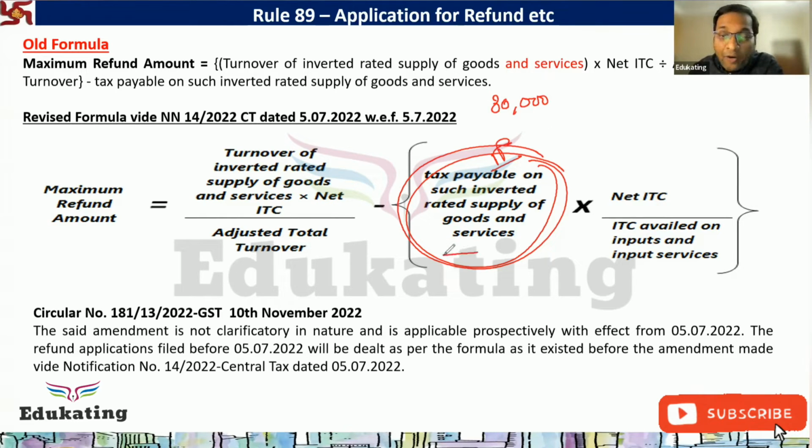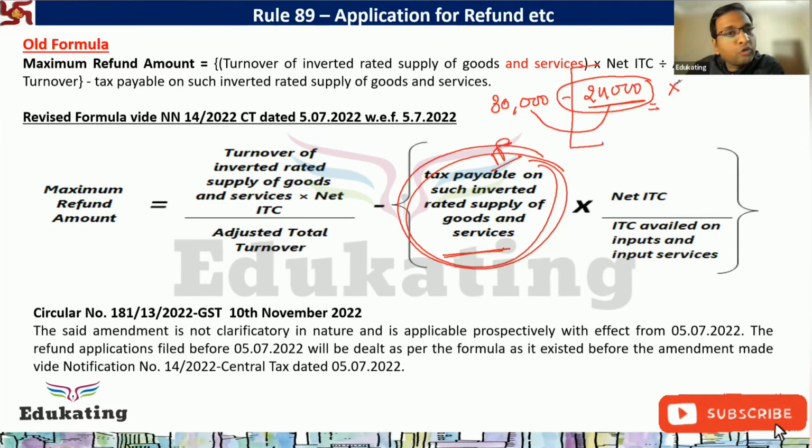So now what they are saying, earlier they were removing entire 24,000. What does this mean? It means that the tax liability on the inverted duty structure can be paid through ITC of input. That was wrong. So what they are saying? Now they are saying we will not remove entire 24,000.